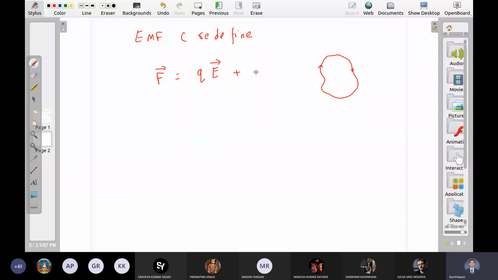Or in general, the EMF induced in this circuit has to be equal to this much, the force divided by q, which is E plus v cross B, dot dl. This is the complete EMF generated in the circuit.